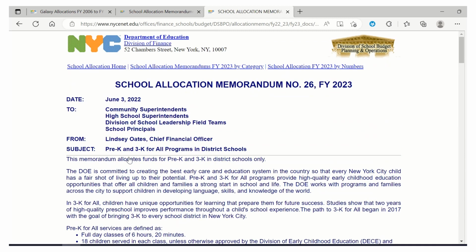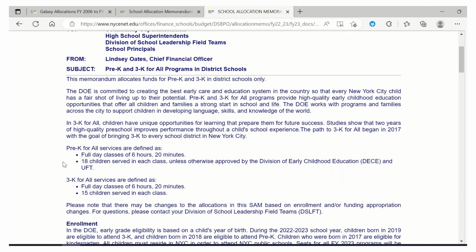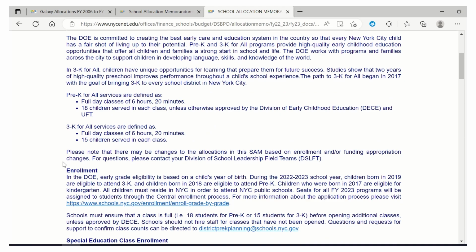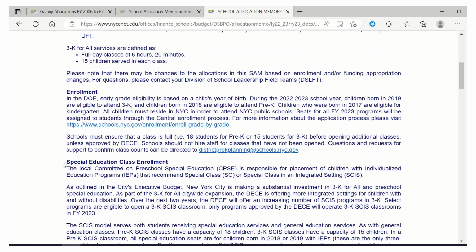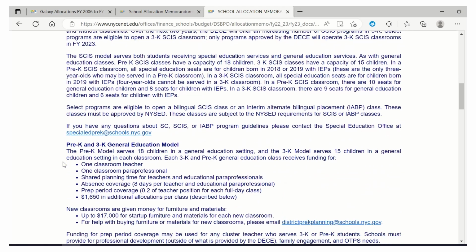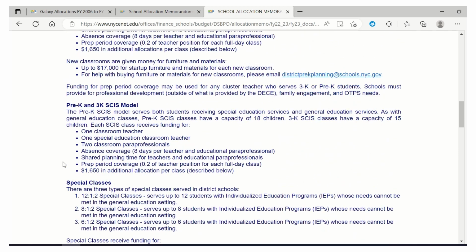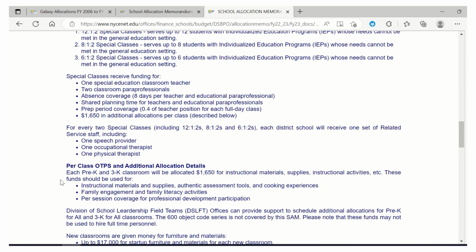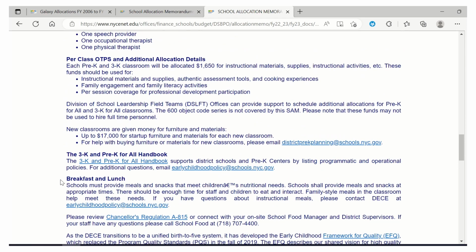So if I click on that SAM, you'll notice that the SAM starts off by describing what type of program or funding source this SAM is going to be issued for, and explains how funding is determined specifically. It also provides information about how the funds can be used.